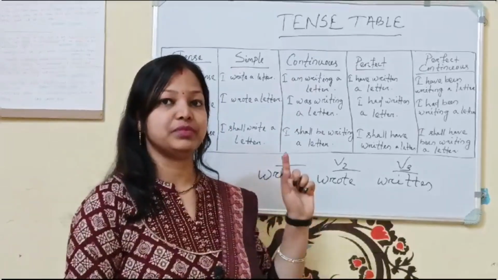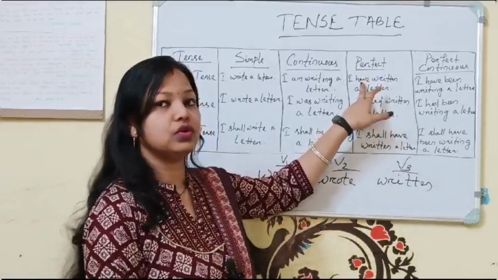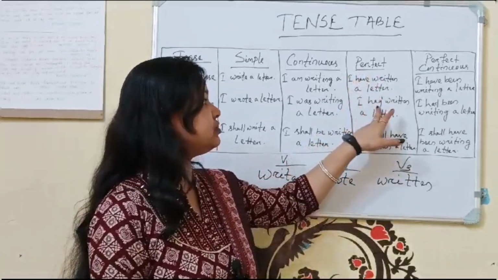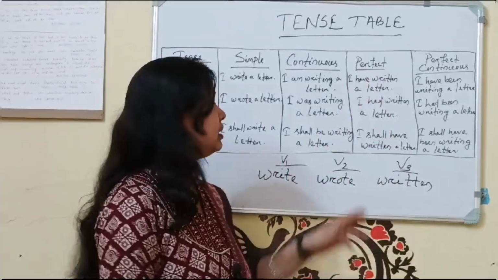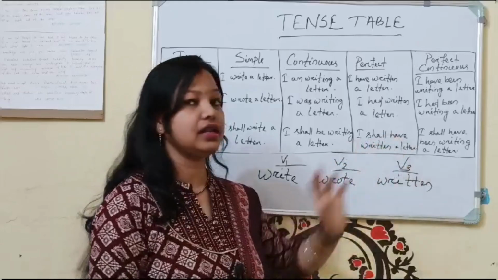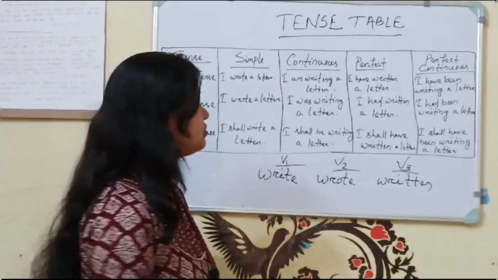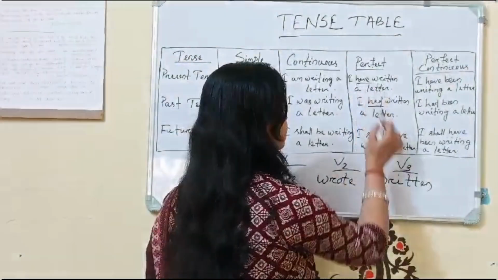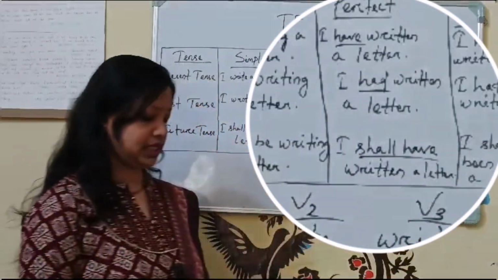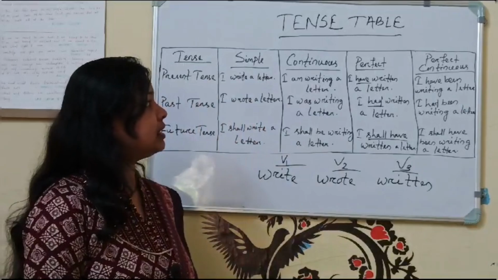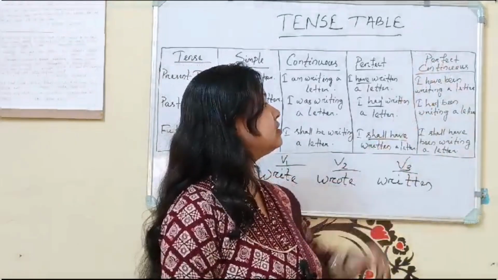Only you have to notice, in present tense we are using have or has, in past tense we are using had, and in future tense we are using shall or will plus have plus verb 3. See the difference.